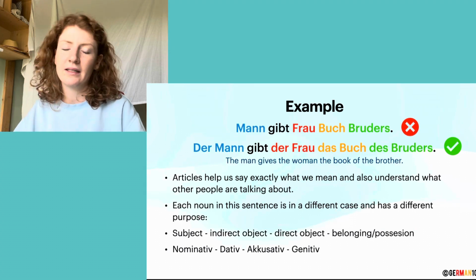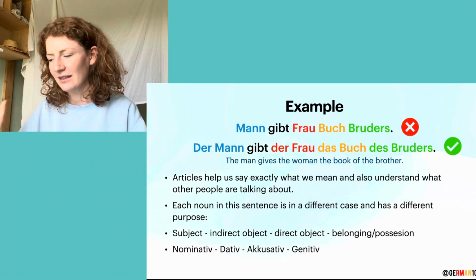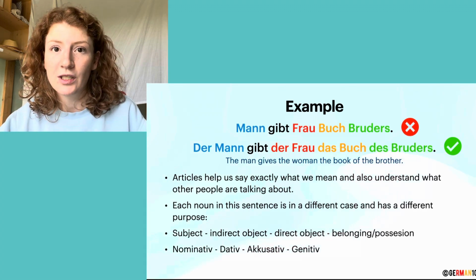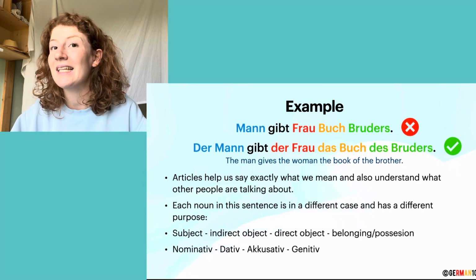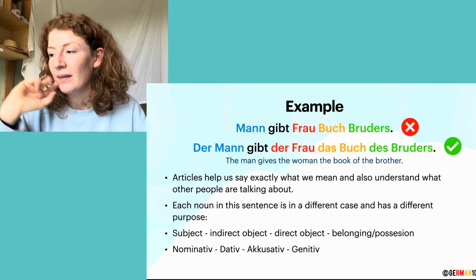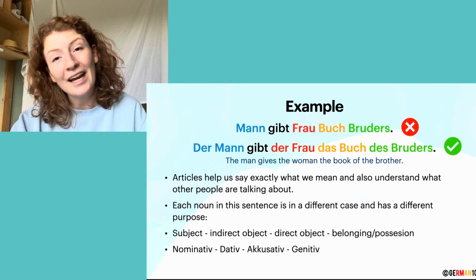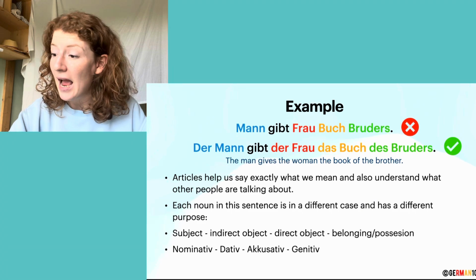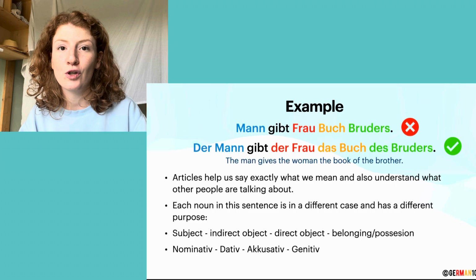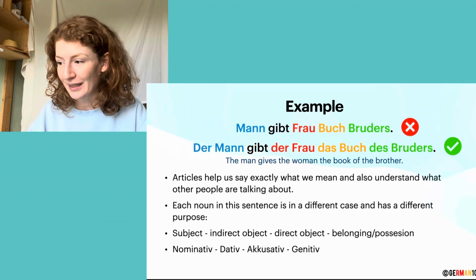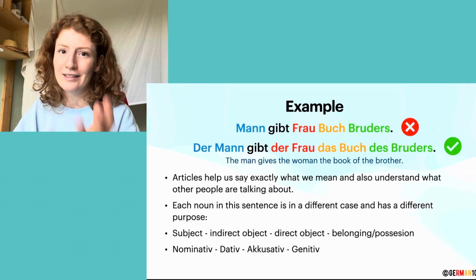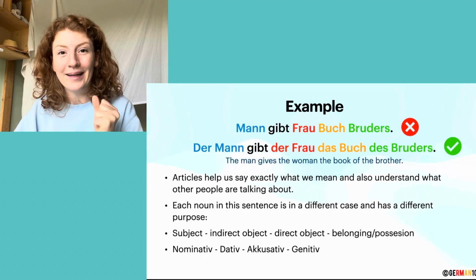Then gibt is the verb. That's a different one. That's not one of the cases. Then Frau, der Frau, is the indirect object of the sentence and therefore has to be in the dative case. That's why it's not die Frau here, but der Frau. And das Buch is the direct object of the sentence, therefore has to be in the accusative case. And des Bruders is a noun that shows belonging and therefore has to be in the genitive case. And there the articles change completely in a different way. Okay, I hope I cleared things up with that.